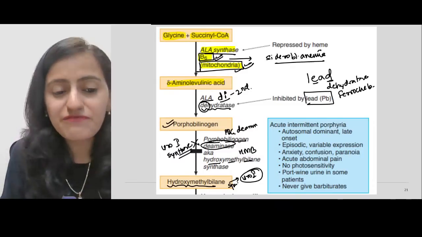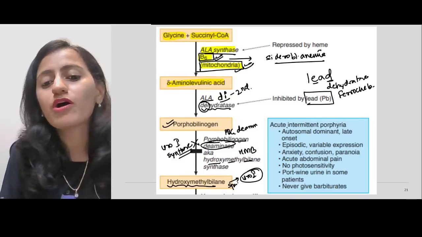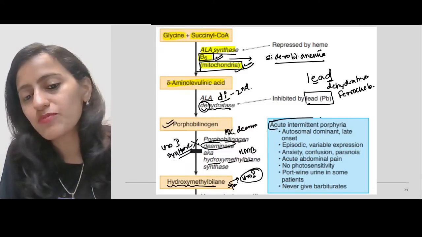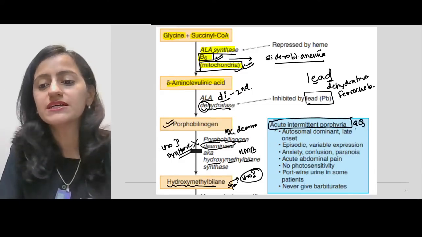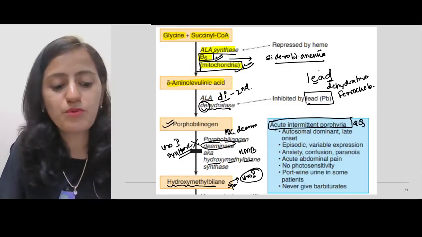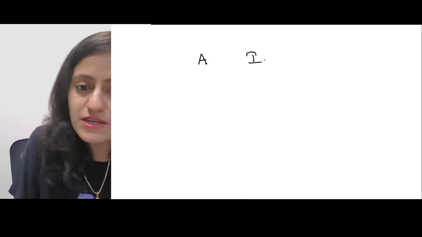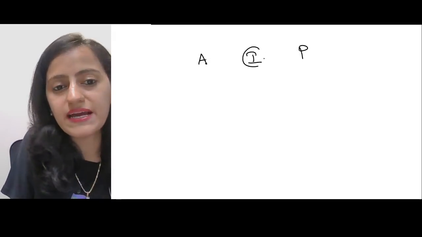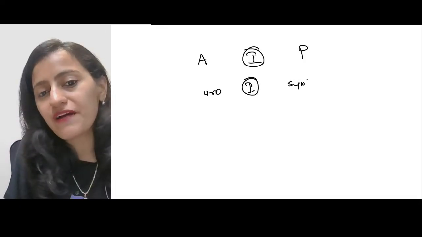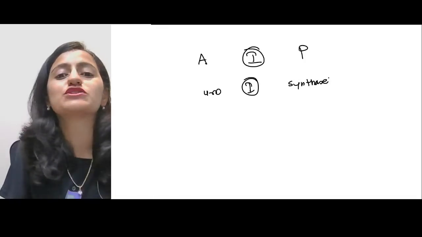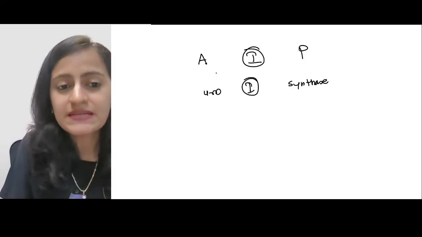So if there is a defect at this step, what porphyria does it lead to? Very, very important, acute intermittent porphyria, that you must have heard. Remember that in acute intermittent porphyria, I, intermittent is 1. So remember, it is uroporphyrinogen 1 synthase which is deficient in AIP.